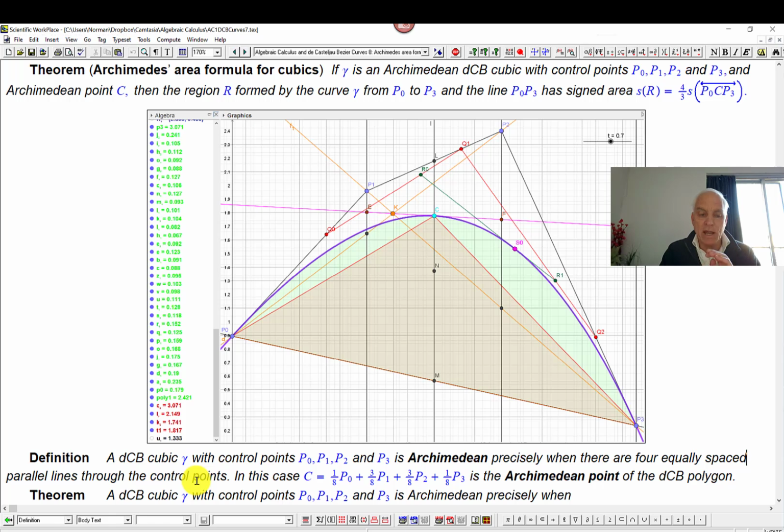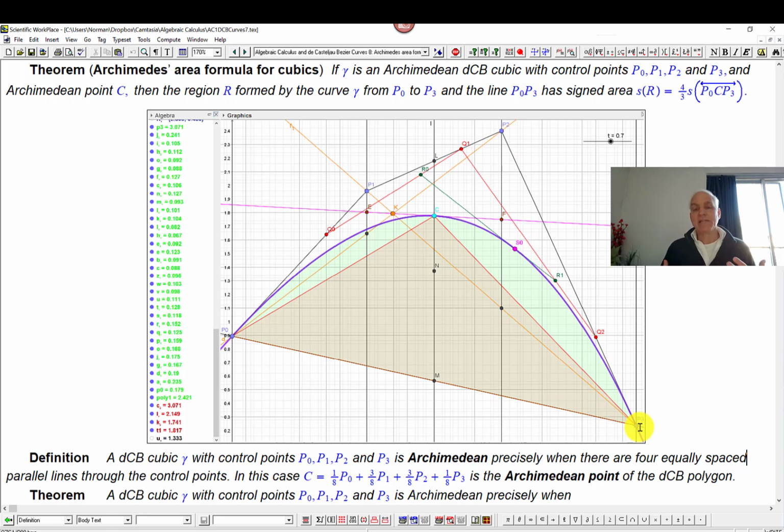In this case, these lines are this line here, which is the line x equals 0. You don't see the coordinates, but this is x equals 1 through P1, x equals 2 through P2, and x equals 3 through P3. These lines are indeed parallel, and the 4 control points sit on those 4 parallel lines.